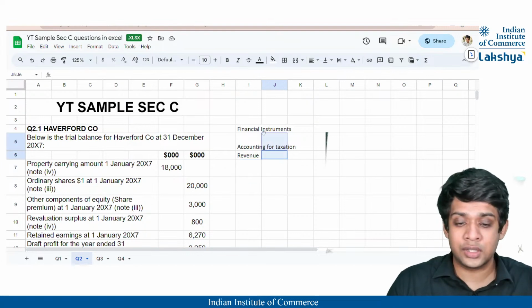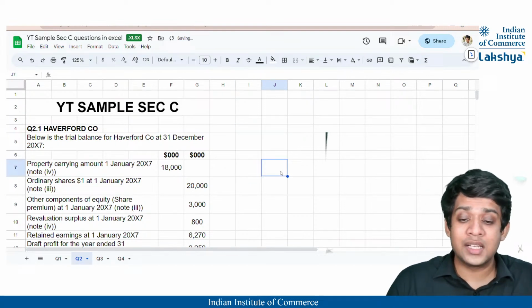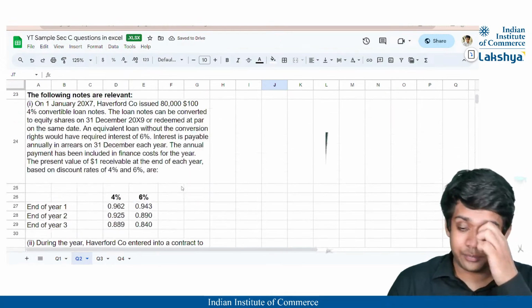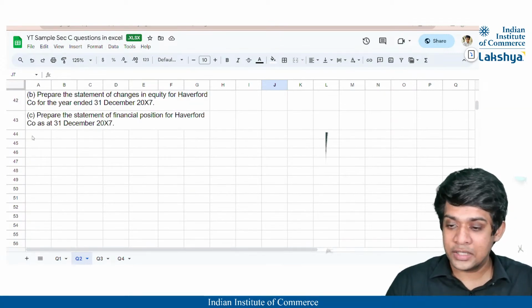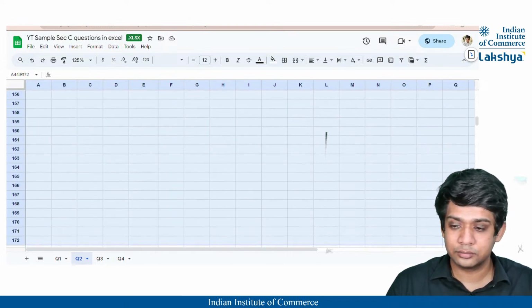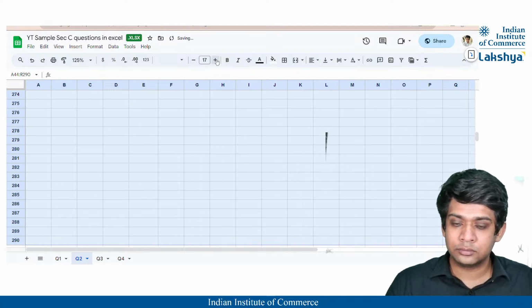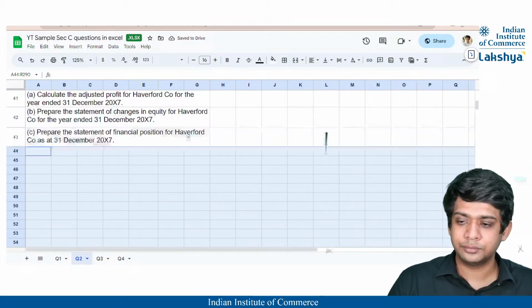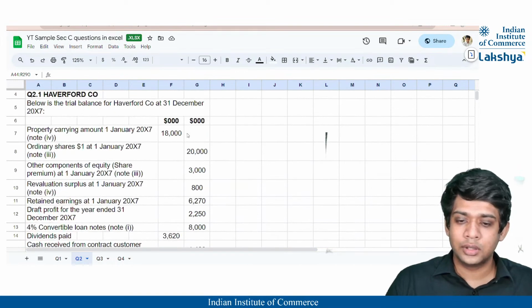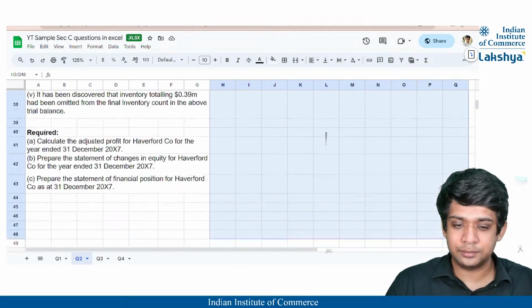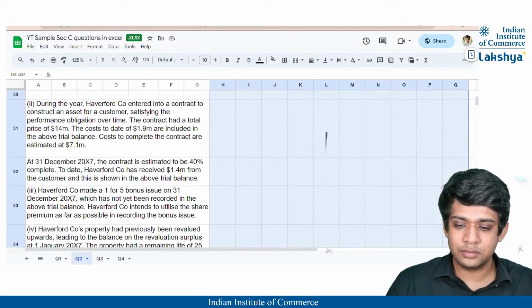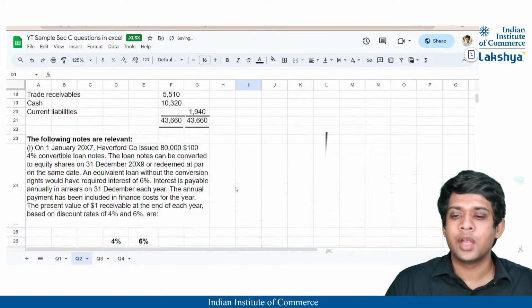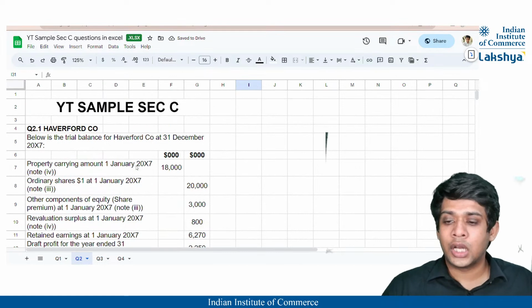So let us look at this sum to understand what the sum components are. Before that, I'll just increase the size. Here also I'll make it 60, so it will be visible. Okay, so let us look at the question.